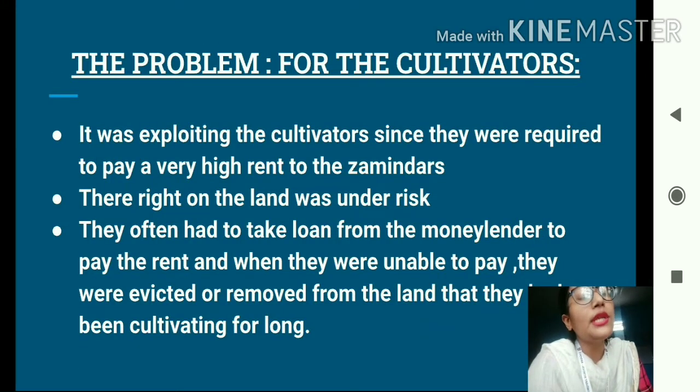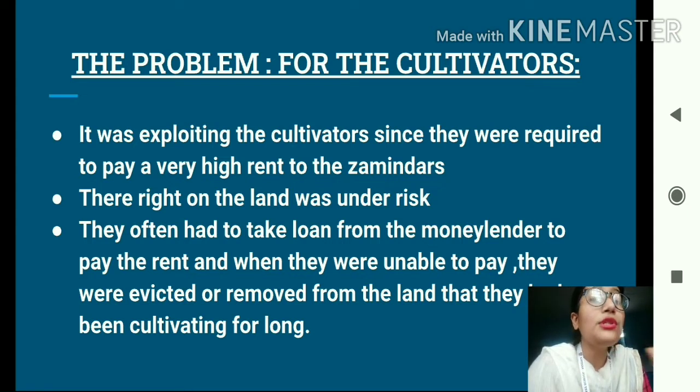But students, the most serious problems were faced by the cultivators, the small farmers. They were the ones who were exploited the most, because they had to pay a very large amount of rent to the zamindars, and sometimes their productivity was not that much. So they had to take a loan to pay the money to the zamindars, and when they were unable to repay the loan, they were evicted or removed from their land where they had been cultivating for such a long period of time. That means their job was not secure. Their right over the land was at a risk.